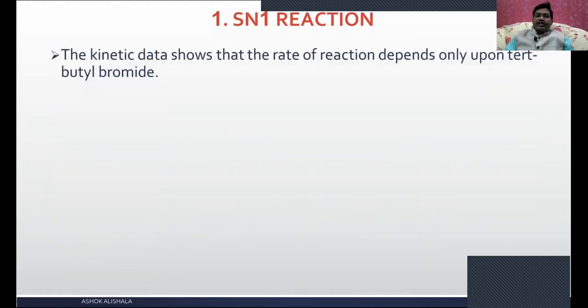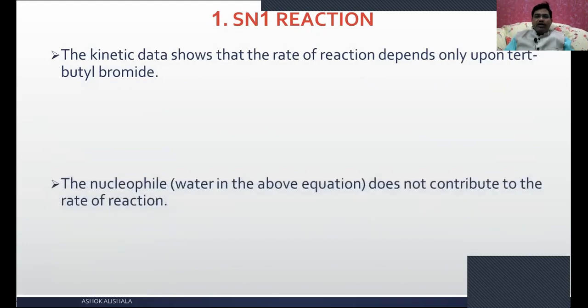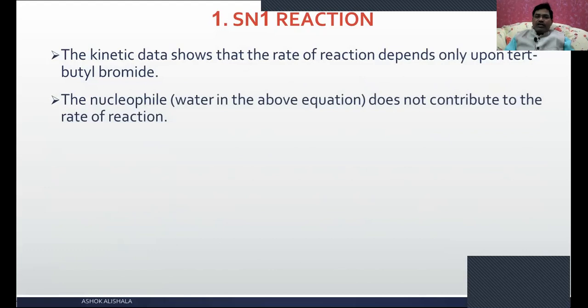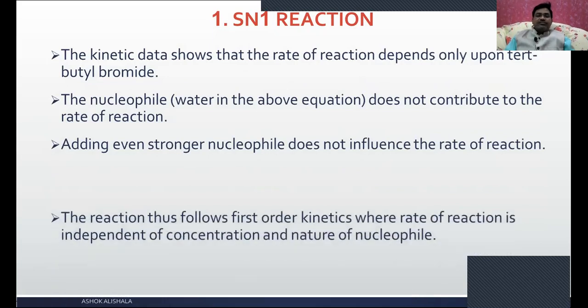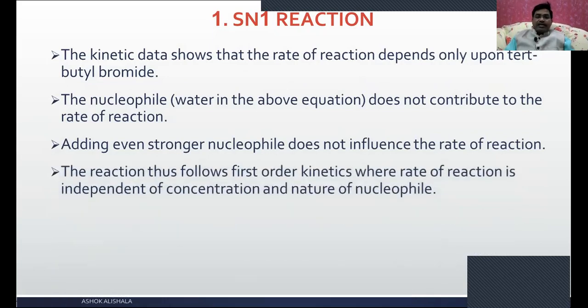The kinetic data shows that the rate of the reaction depends only upon the tertiary butyl bromide, and the nucleophile water in the above equation does not contribute to the rate of reaction. Adding even a stronger nucleophile does not influence the rate, meaning the rate depends only on the concentration of the alkyl halide. The reaction thus follows first order kinetics, where the rate is independent of the concentration and nature of the nucleophile.